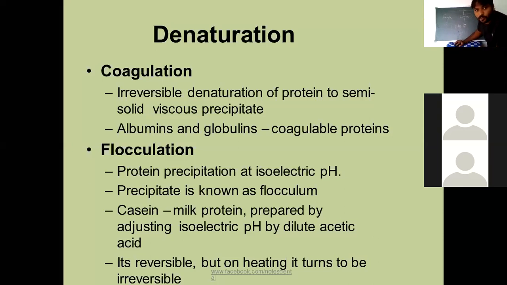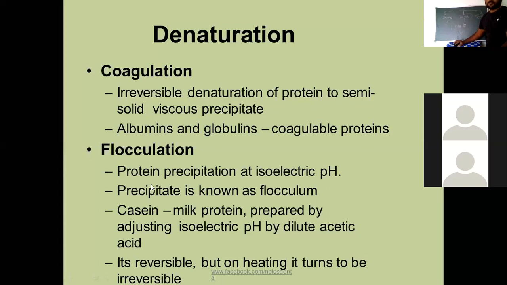See here, irreversible denaturation of a protein to a semi-solid viscous precipitate. For example, albumins and globulins are coagulated proteins. Once they are coagulated, it is nothing but one form of denaturation, irreversible denaturation.